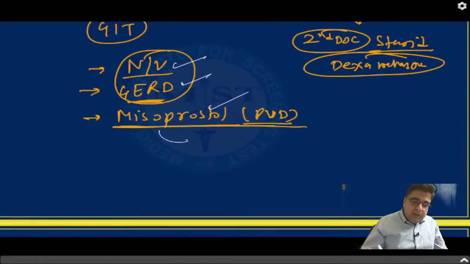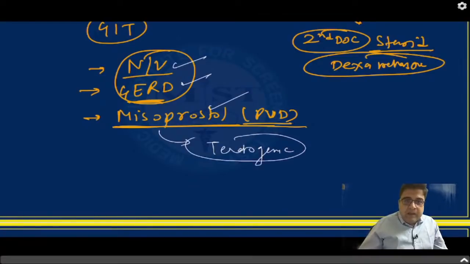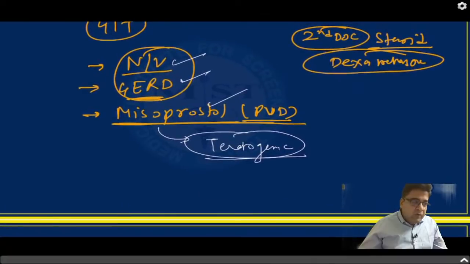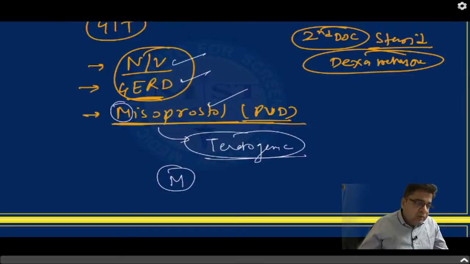Who will tell me, what is the teratogenic effect of misoprostol? Misoprostol can cause one teratogenic effect. What is the name of the syndrome caused by misoprostol? I will give you one hint: the teratogenic effect starts with the alphabet M. Misoprostol starts with M, and the teratogenic effect also starts with M.